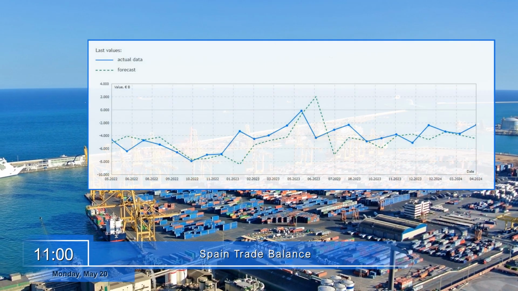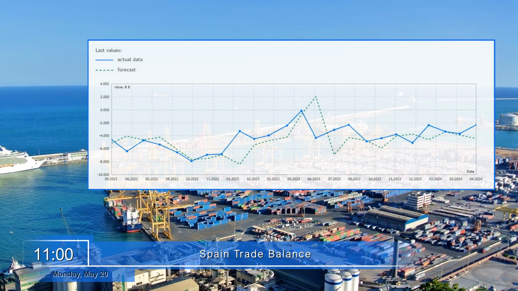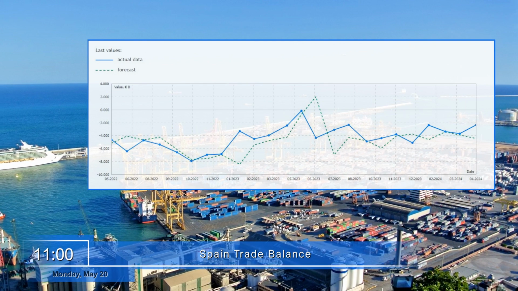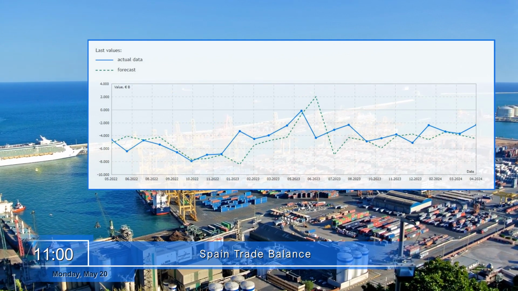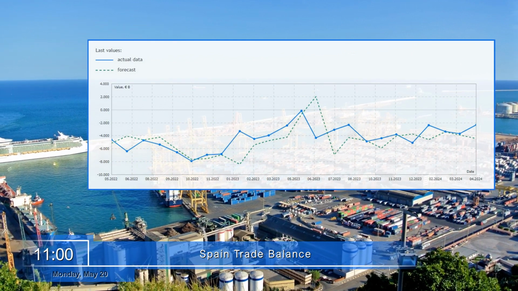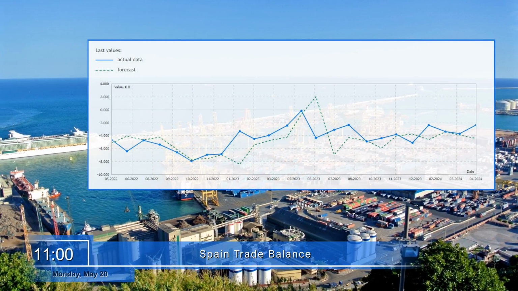Monday, May 20. Spain will be the first to report on important economic events this week. At 11 o'clock, it will report on the trade balance, an indicator that reflects the difference between the country's exports and imports and capital flows over a period of time. The impact of the trade balance on euro quotes is ambiguous. It depends on the context of economic cycles and other indicators, such as GDP dynamics.